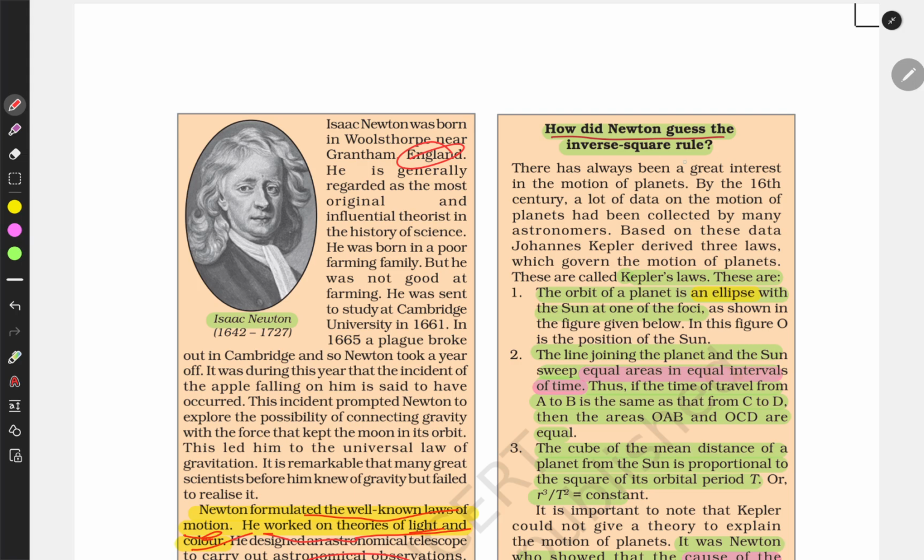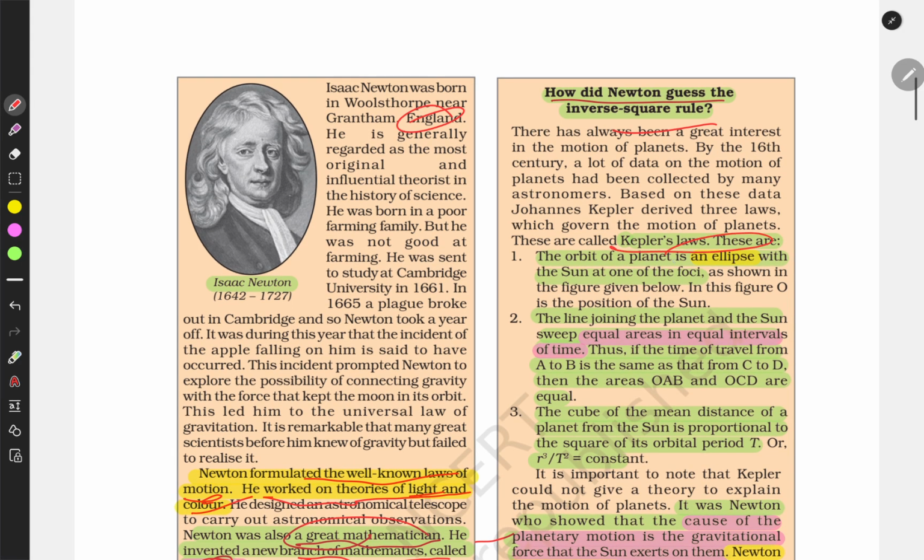How did Newton arrive at the inverse square rule? By Kepler's laws. What are Kepler's laws? There are three laws of Kepler. The first law of Kepler is that the orbit of a planet is an ellipse. It's not a circle. It is elliptical, egg-like, oval-like, with the sun at its foci. This is an ellipse. These are the foci.